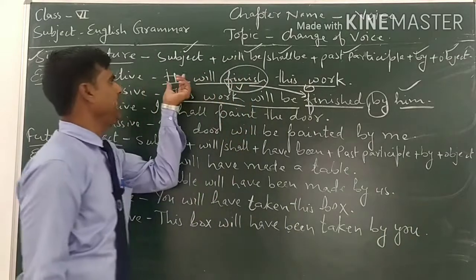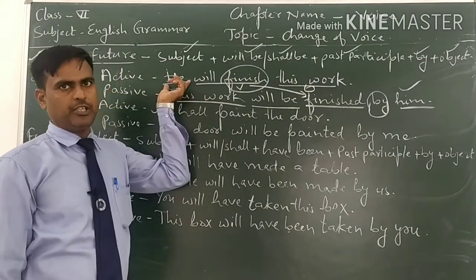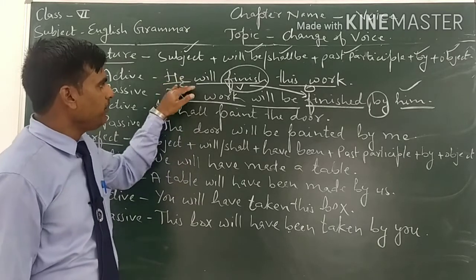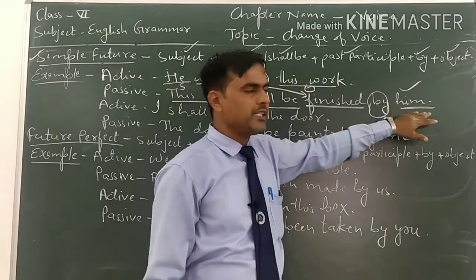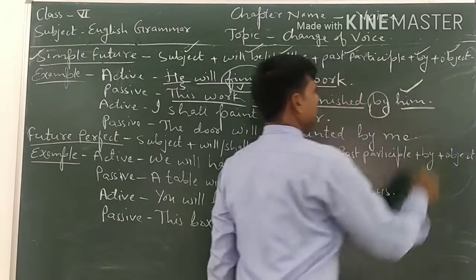The subject is he. Here it is used as subjective form, that's why it is he. In passive voice we are going to use it as objective form, that's why it will be him. The objective form of he is him.